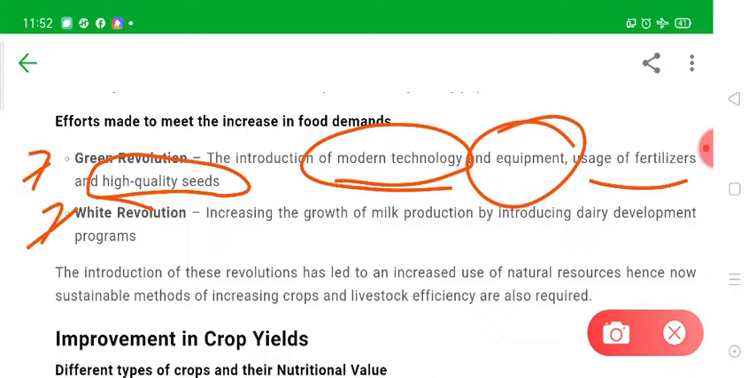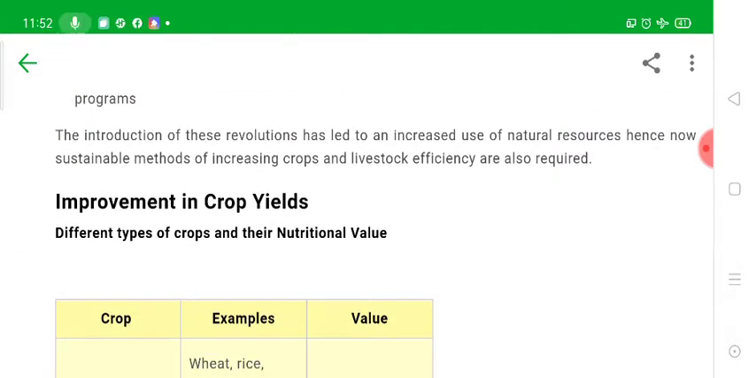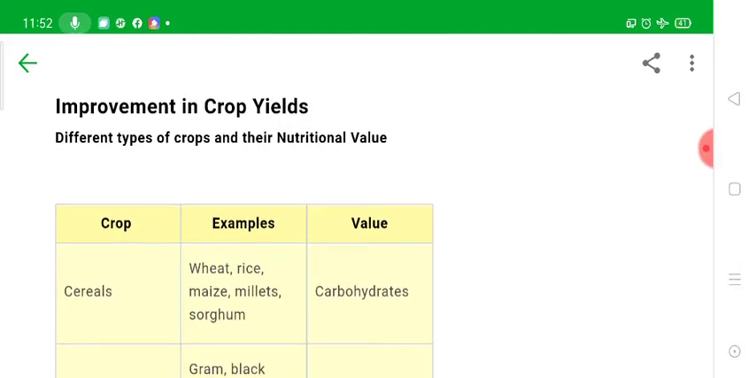But the green revolution also gave rise to excessive use of natural resources, and a lot of pollution caused due to fertilizers, okay. Now the white revolution was to increase the growth of milk production by introducing the dairy development program. The introduction of these revolutions has led to an increased use of natural resources. Hence now sustainable methods of increasing crop and livestock efficiency are also required. So dear students, let's discuss how we improve the crop yield.